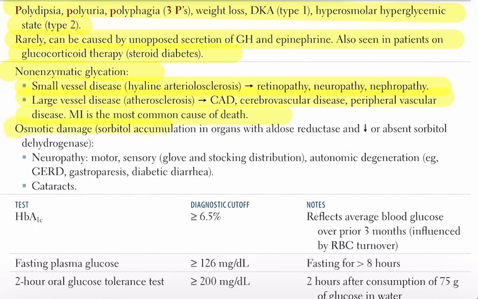Osmotic damage. This occurs due to sorbitol accumulation in organs that contain aldose reductase and either low or absent sorbitol dehydrogenase. Complications include neuropathy, such as motor neuropathy, sensory neuropathy in a glove and stocking distribution, and autonomic degeneration, which can manifest as gastroesophageal reflux disease, gastroparesis, or diabetic diarrhea. Other complications include cataracts.